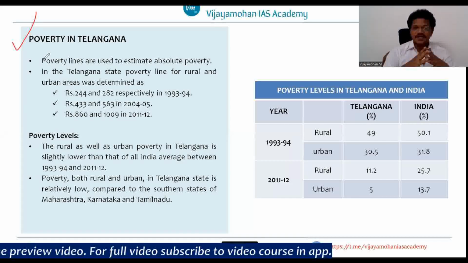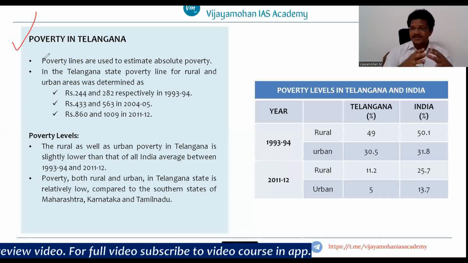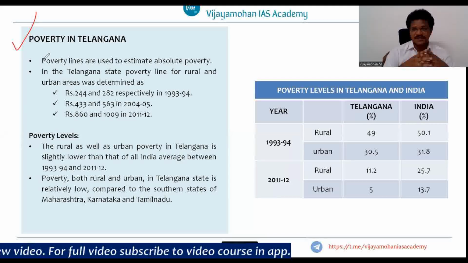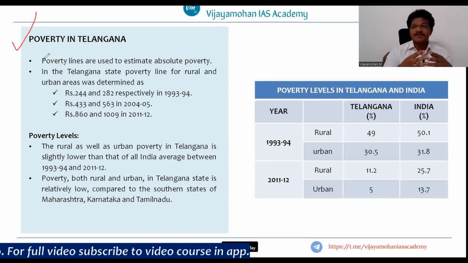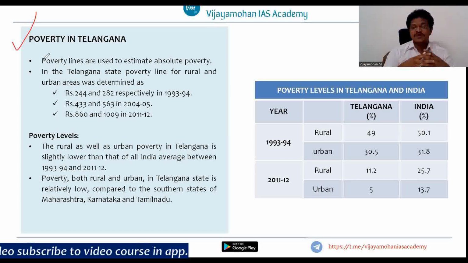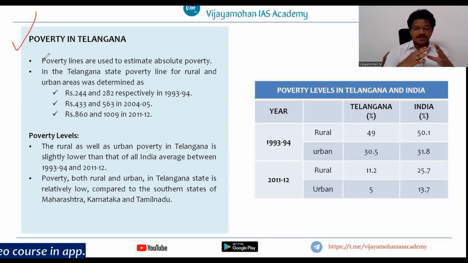Right, here we are not concerned about the definition of poverty line, the methodology used for the poverty line, or the different expert committees that were constituted to estimate the poverty or the methodology that should be used for the poverty line. We are not concerned about that. We will restrict our area of study to the poverty trends of Telangana state in comparison with India, right?